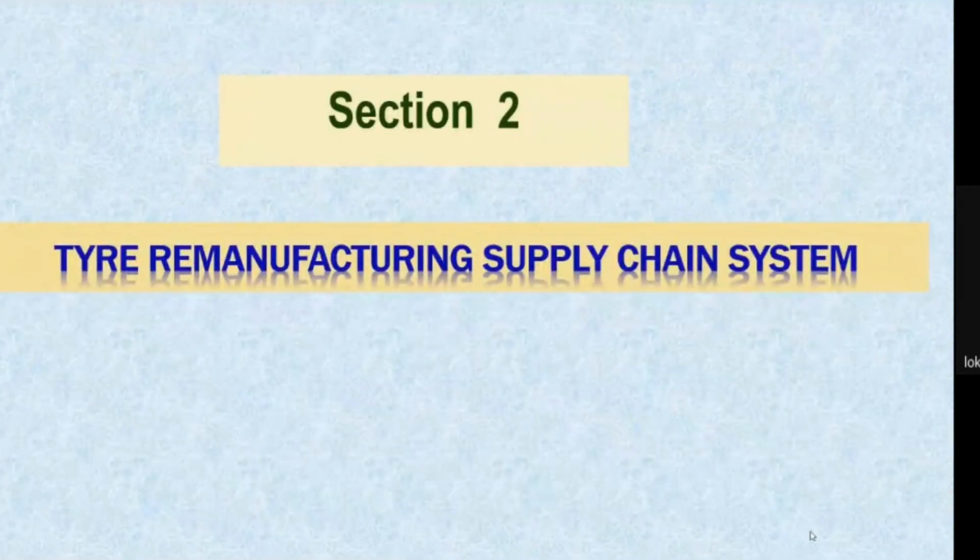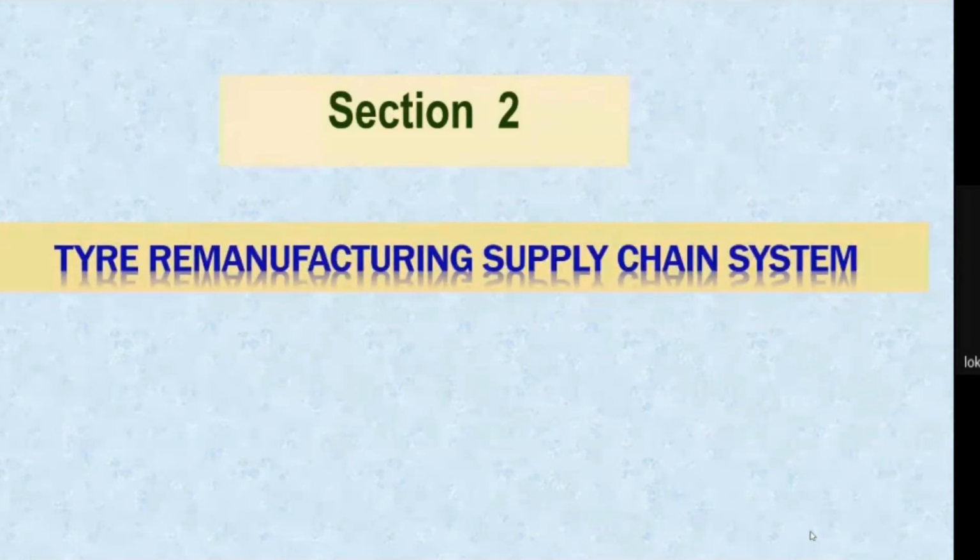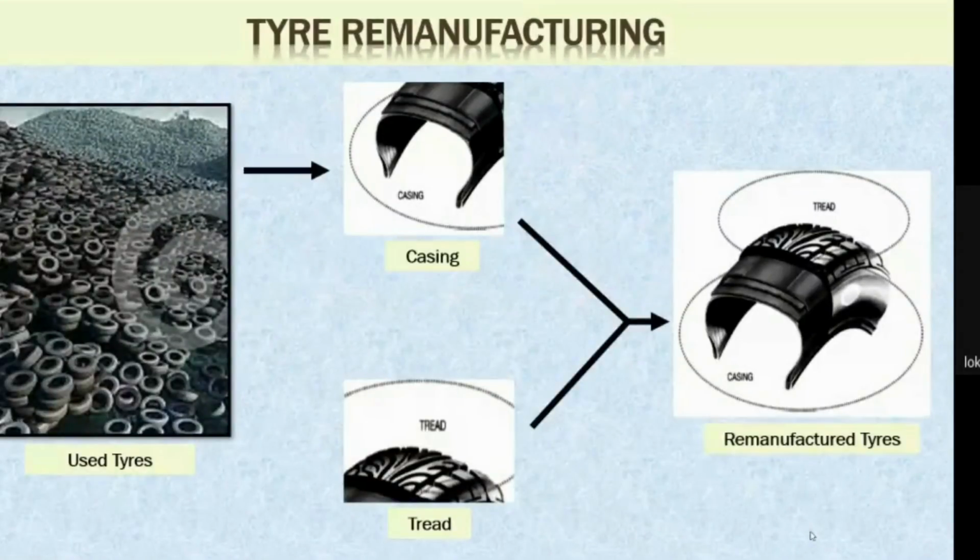The second thing is the tire remanufacturing supply chain system. This slide shows the tire remanufacturing. So obviously we have the used tire. From the used tire, we remove the tread, so we have only the casing now. Now we take a new tread and join it over the casing.